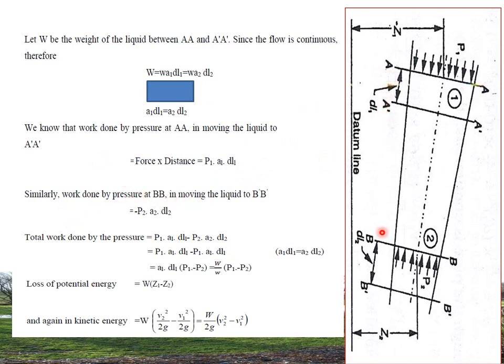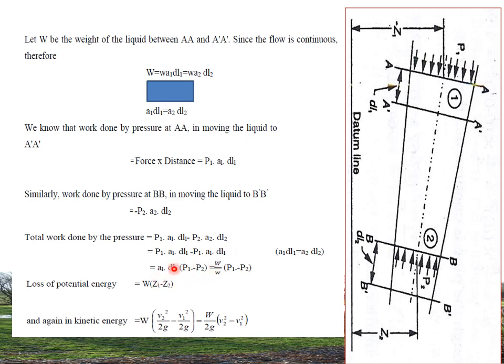Similarly, the work done by pressure at BB in moving the liquid from B to B dash is minus P2 A2 DL2, where the minus sign is taken as the direction of P2 is opposite to P1. Next, the total work done by pressure equals P1 A1 DL1 minus P2 A2 DL2.